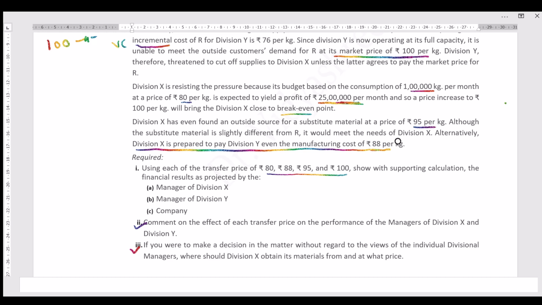So three things we have to do. We have to calculate the profit if the transfer price is set at 80, at 88, at 95 and at 100. After calculating the profit, we should give the comment for each of these transfer prices based on the managers' performance. Then third, we have to finally give a conclusion on what decision division X and division Y should take so that the entire company will result in profit. So let's see the solution now.